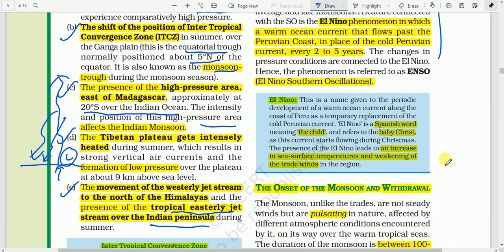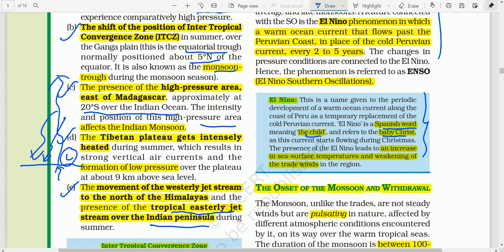Okay, and see about El Nino. Actually, El Nino I have already defined. It is the name given to the periodic development of a warm ocean current along the coast of Peru as a temporary replacement of the cold Peruvian current. El Nino is a Spanish word meaning the child, and refers to the baby Christ. El Nino means child Christ, or baby Christ.